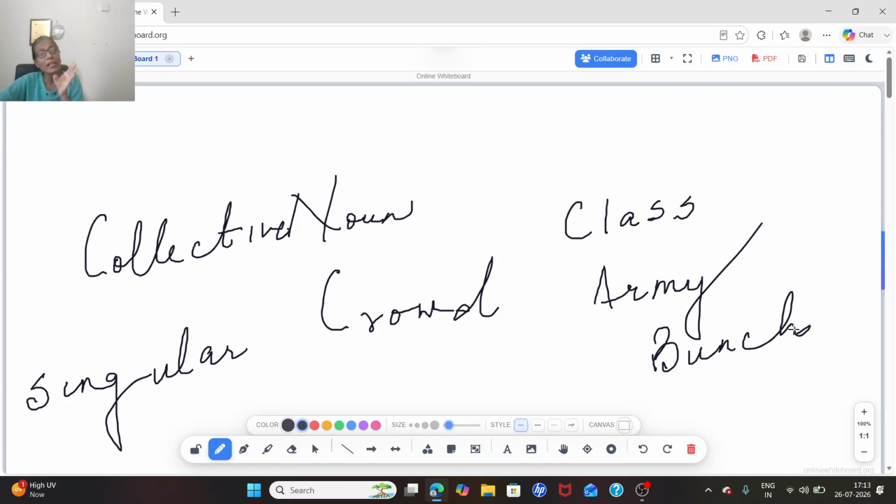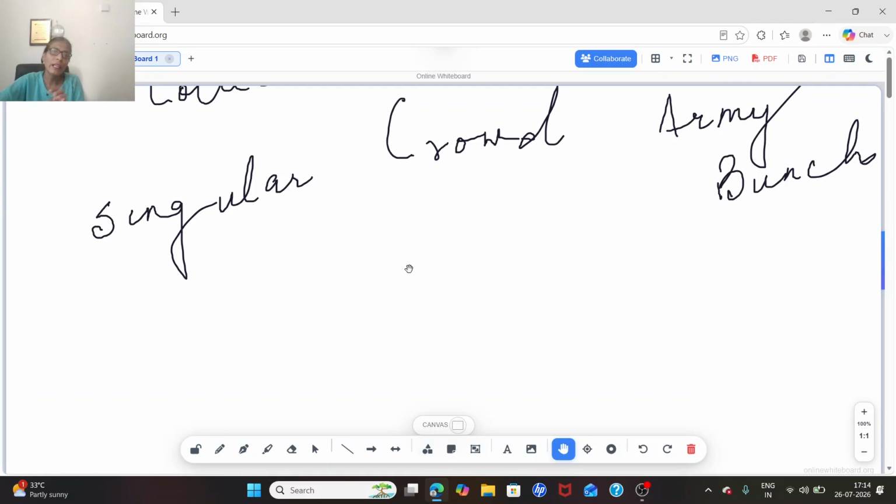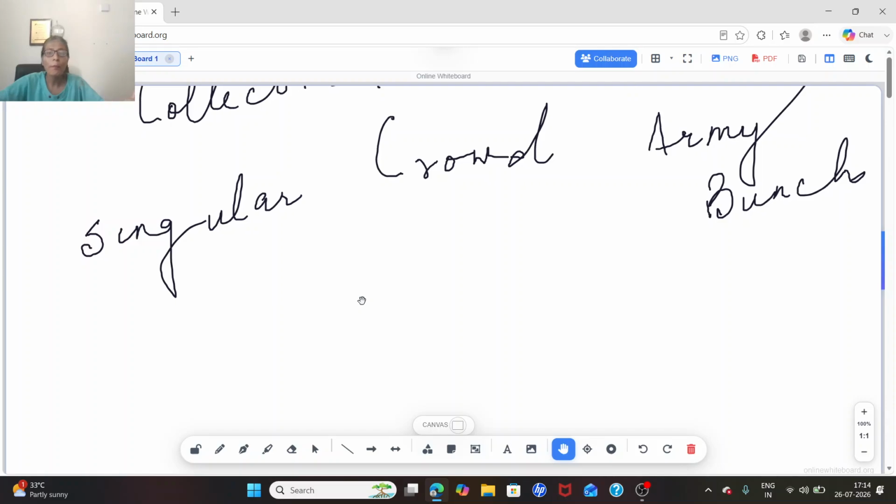When I say bouquets of flowers, bouquets are many and flowers are many. But if I say a bouquet, it is a collection. Person is one, but many persons together form people, which is plural.